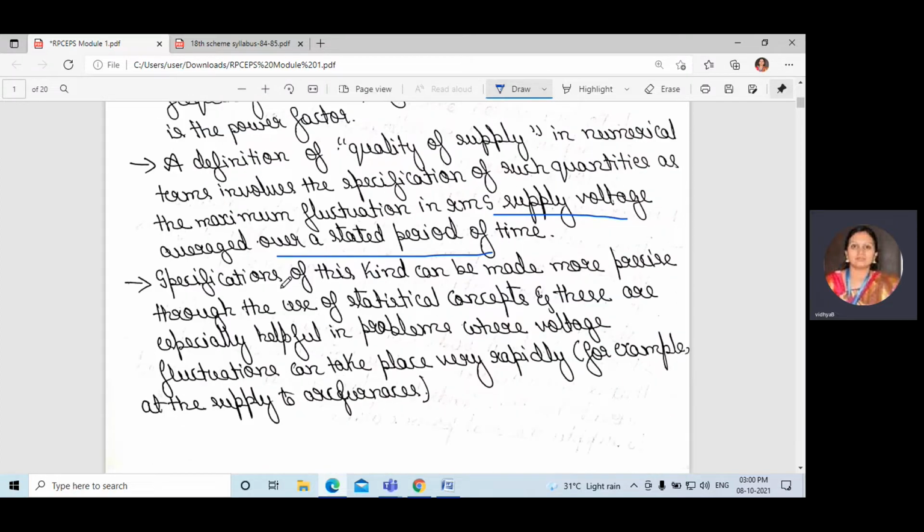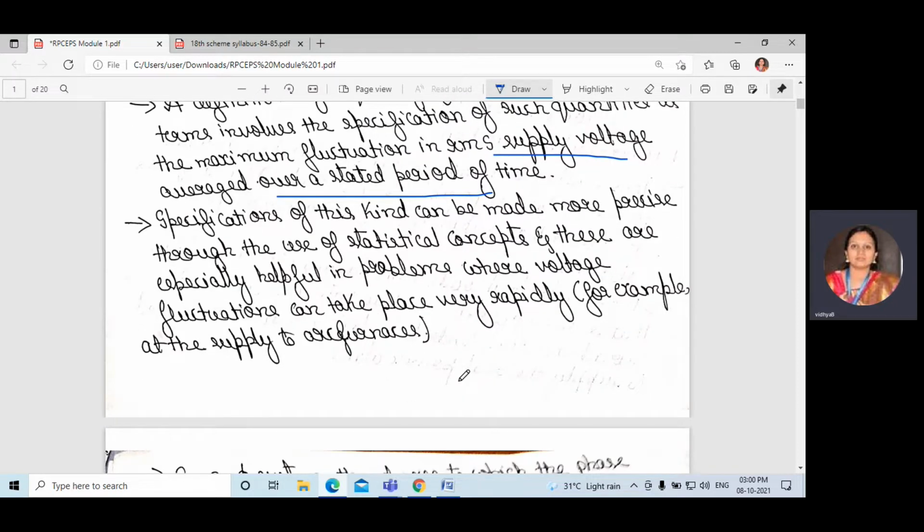The specification of this kind can be made more precise through the use of statistical concepts, especially helpful in problems where voltage fluctuations can take place very rapidly. In an arc furnace, there will be more voltage fluctuations. It will occur within milliseconds.